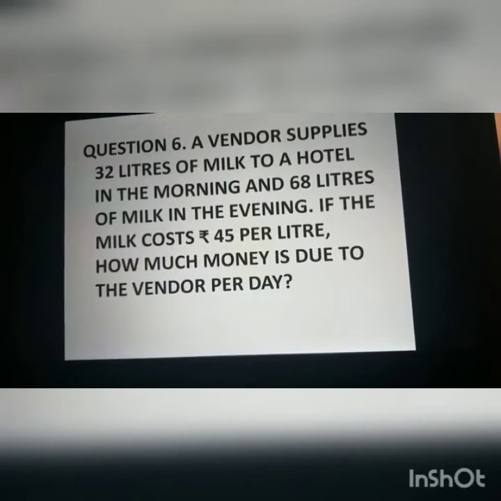Again, in the morning he is supplying 32 liters of milk and in the evening 68 liters. The cost of 1 liter of milk is rupees 45. We have to find how much money is due to the vendor per day.